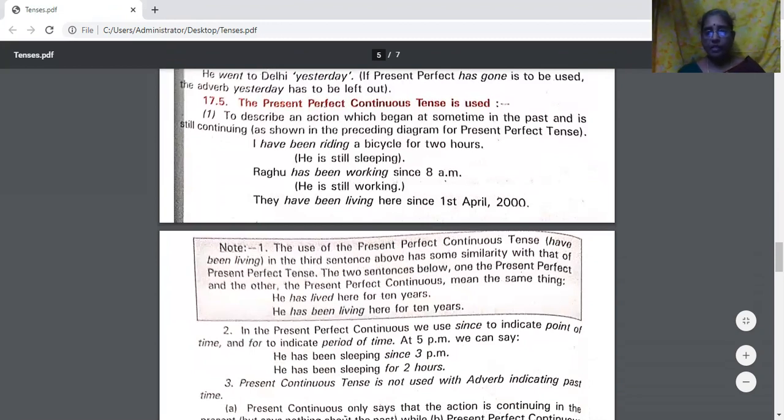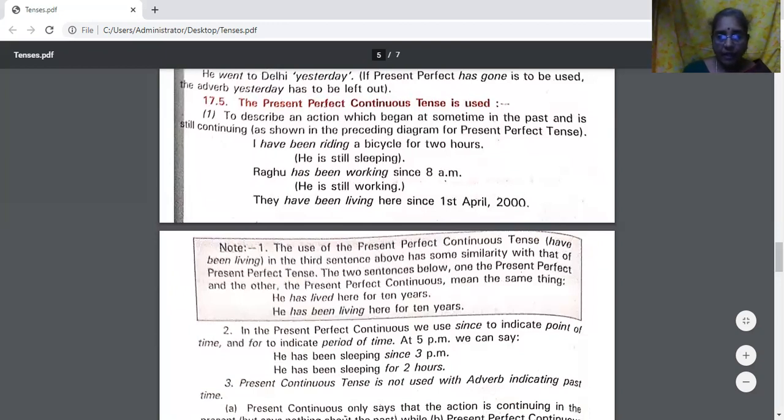The use of present perfect tense: have been living, has been working, have been riding. Have plus been plus verb plus ing is used in the present perfect continuous tense.